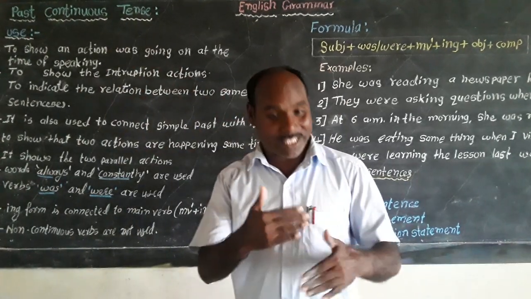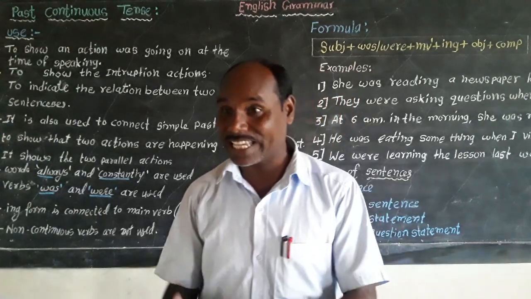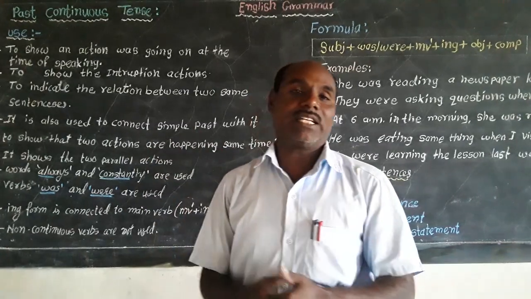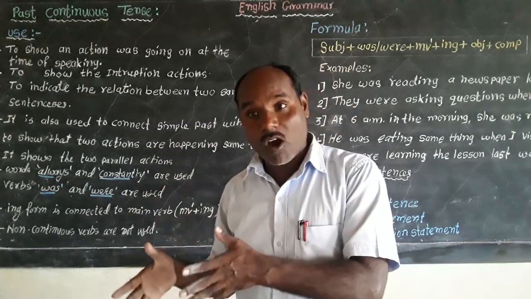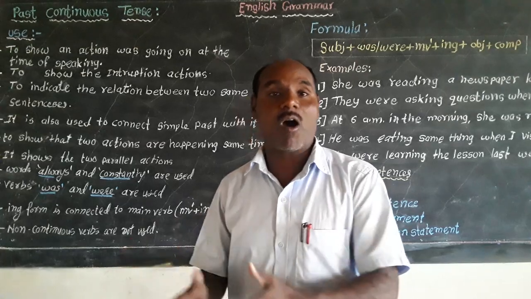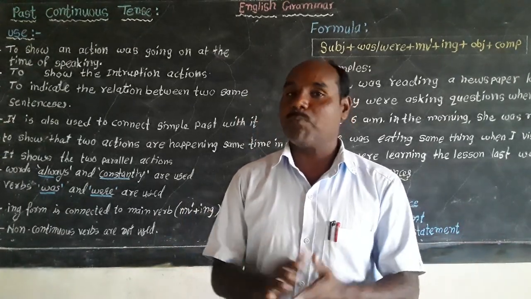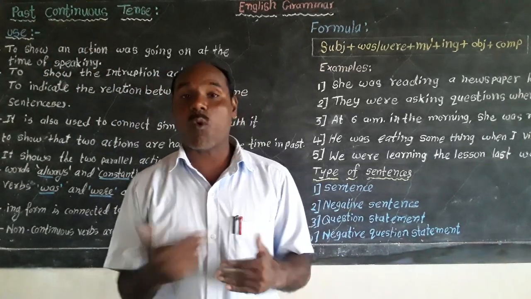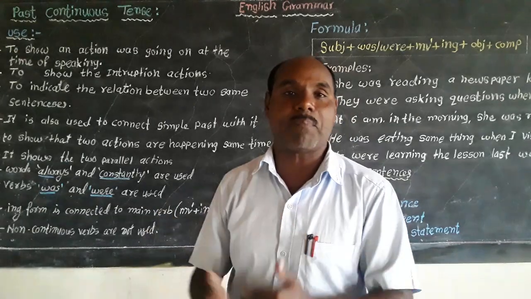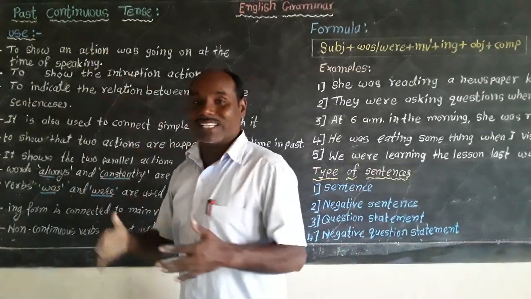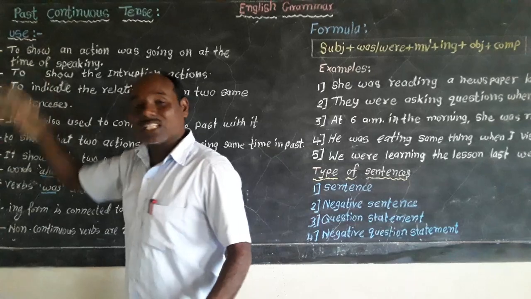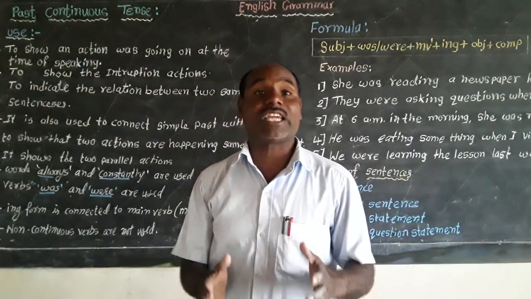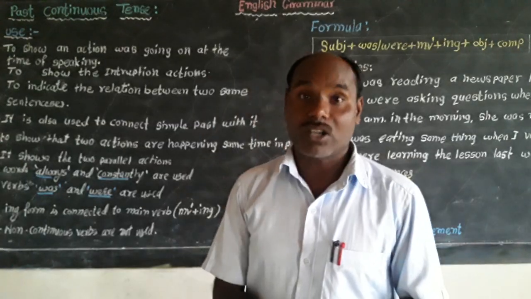Past continuous tense is a tense which indicates the past habit or past incident, whether it was going on or whether it was completed in the past. But the word continuous indicates the action was going on at the moment of speaking in the past. By the word past we come to know that it is past tense, but the continuity of an action indicates the word continuous.